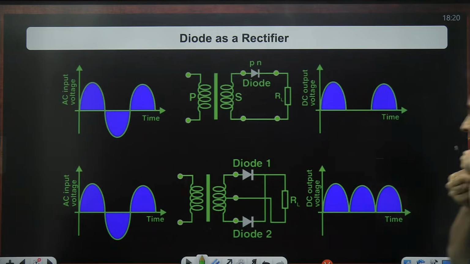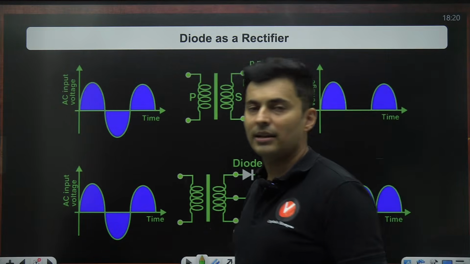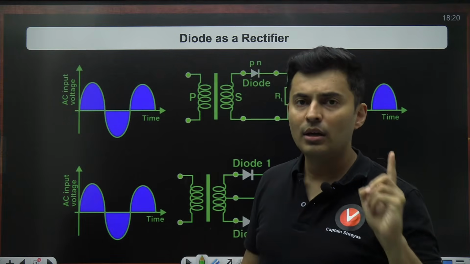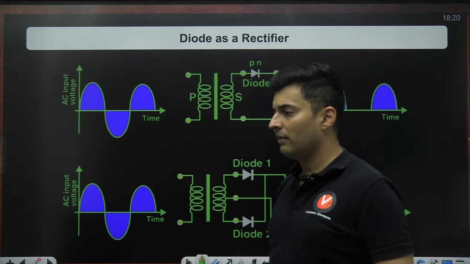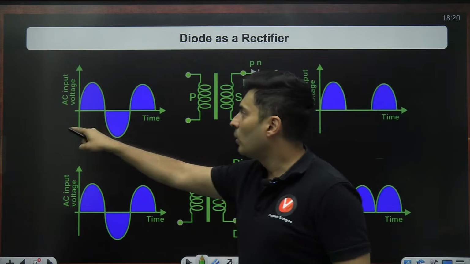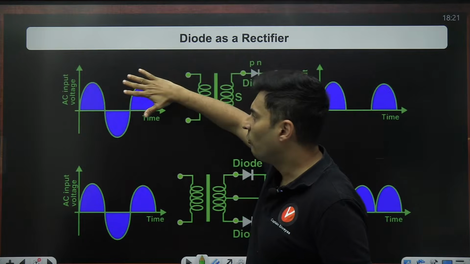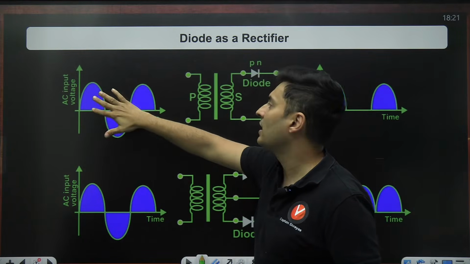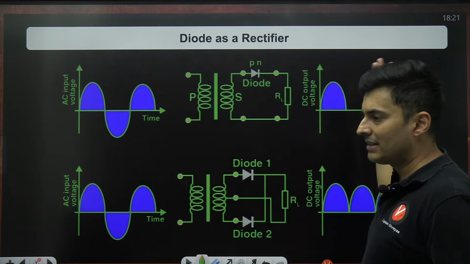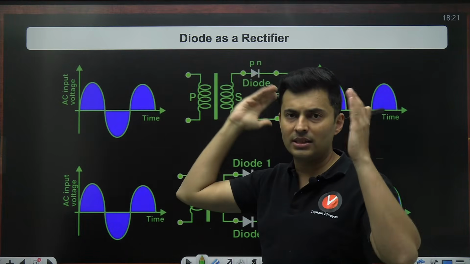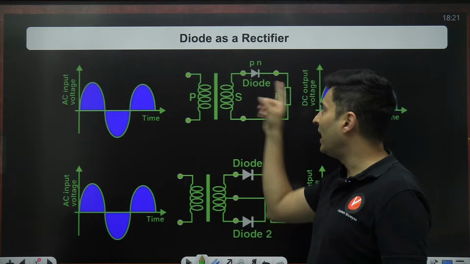Having said that, there are two ways in which you can convert bidirectional current into unidirectional current. One is called a half wave rectifier, where out of the complete AC signal, only one of the cycles is converted or used as an output. The other half is completely ignored because the current gets blocked by the diode.